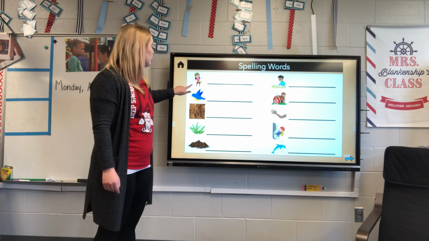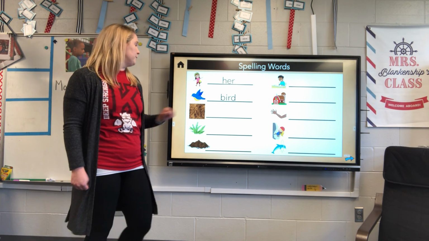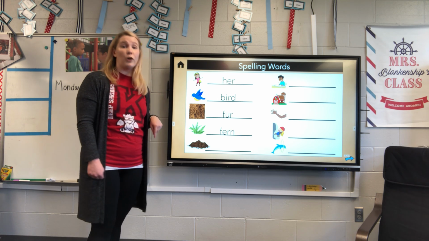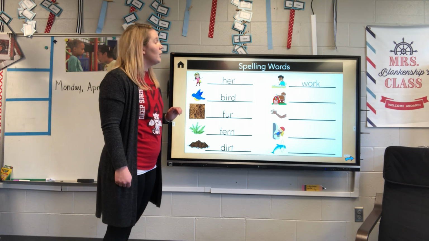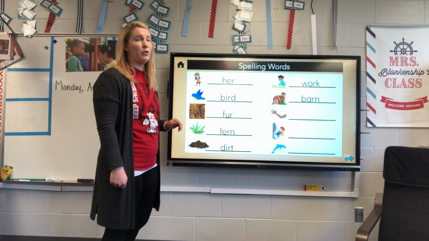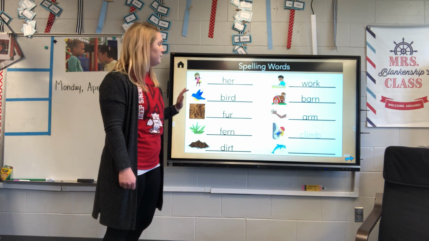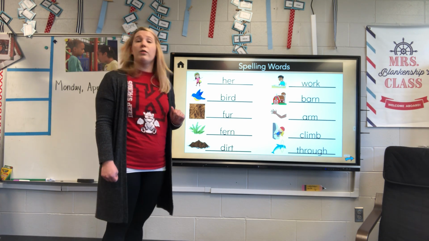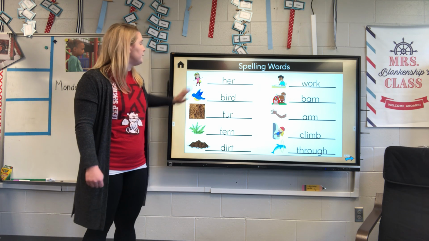So our spelling words for this week are her, girl, bird, fur, fern, dirt, work, barn, so this is some review from our AR a couple weeks ago, arm, climb, and through. So the dolphin is going through the hoop.